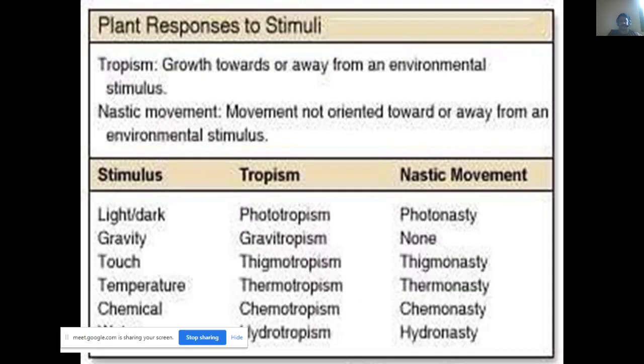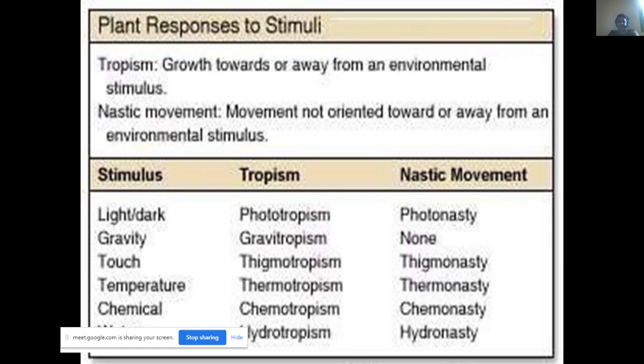Okay. So I will go one by one. What is meant by tropism? Tropism is nothing but growth towards or away from an environmental stimulus. Due to environmental changes, the plant will show some variations. Another type, as I told, is the nastic movement.